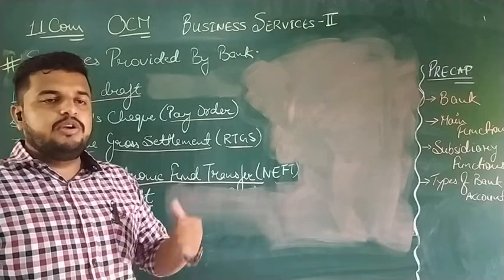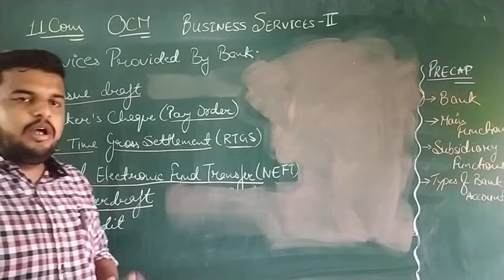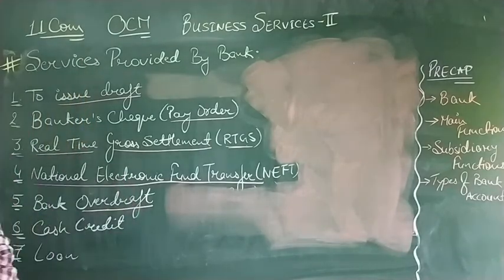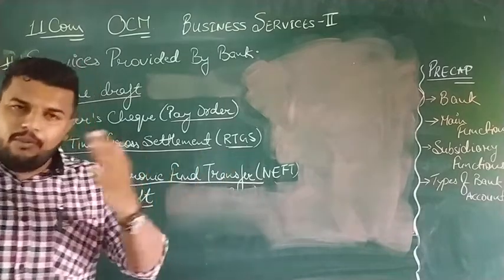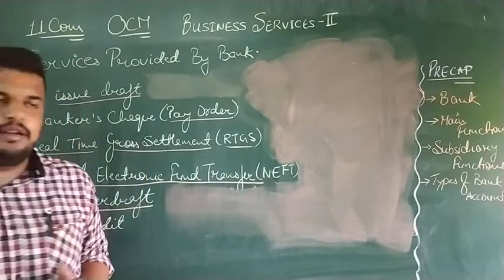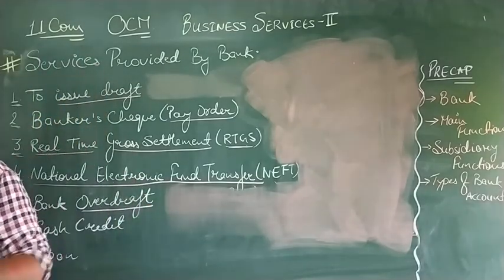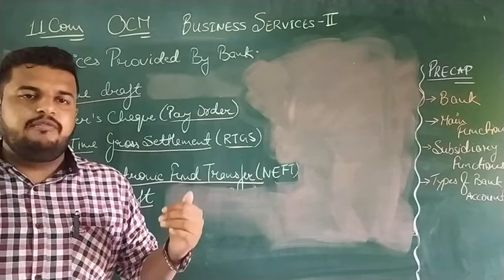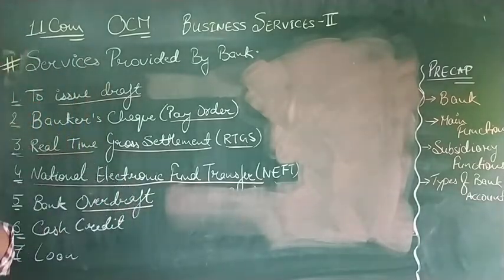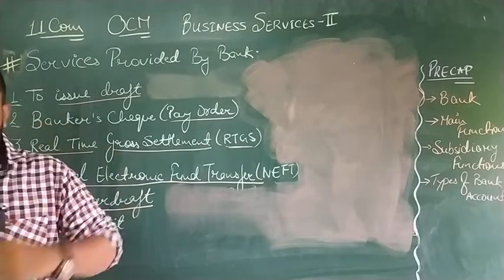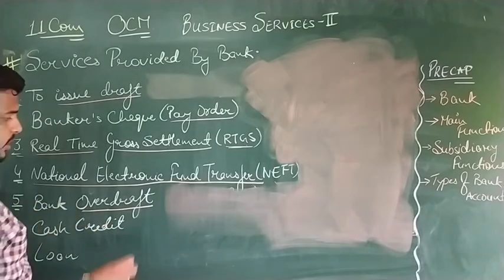So the major facility of bank overdraft is that account holders who have the overdraft facility are able to withdraw more amount than the available balance in their account. For example, if I have an overdraft facility and in my current account there is rupees 10,000 only, if I want, I can withdraw 15,000. This depends on the overdraft facility and limit provided to me by my bank. Okay. Now, how this works, let us see.